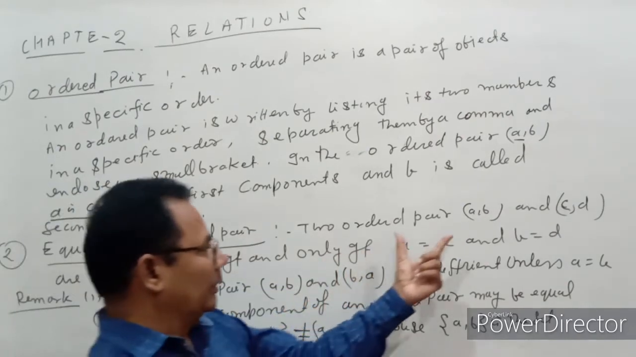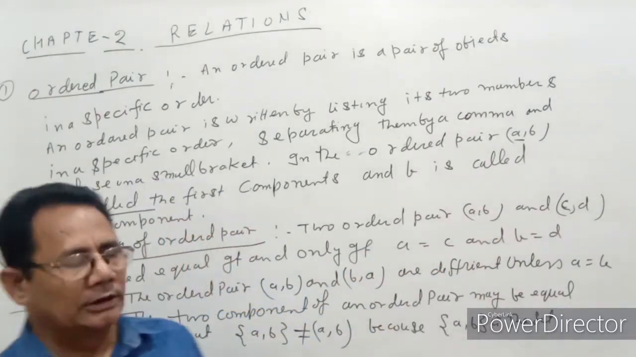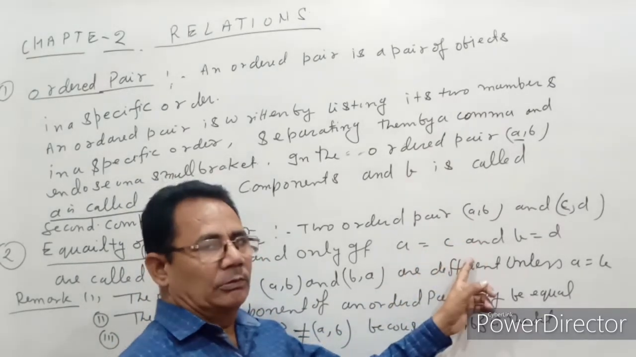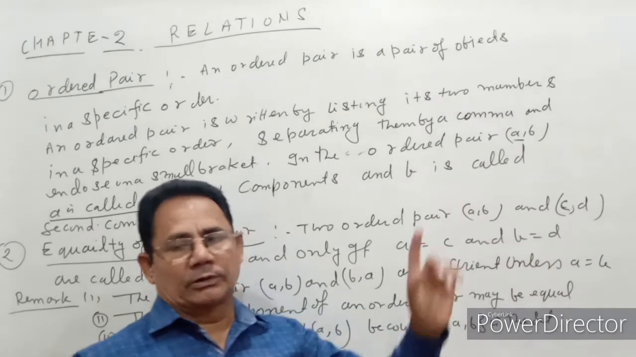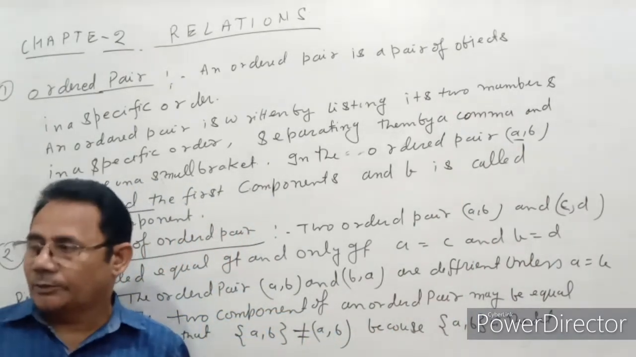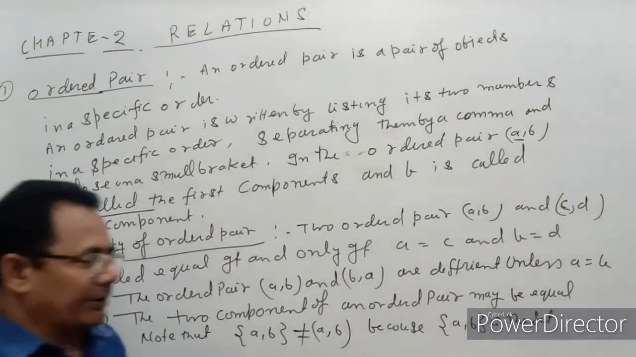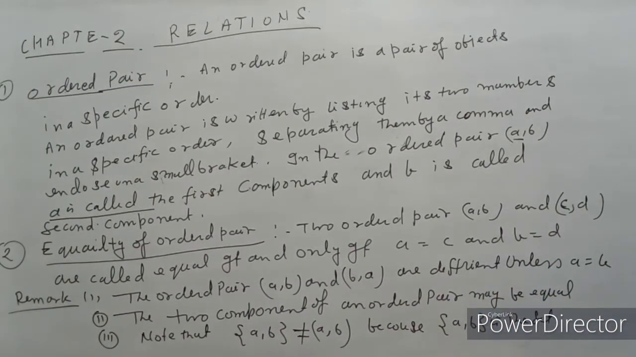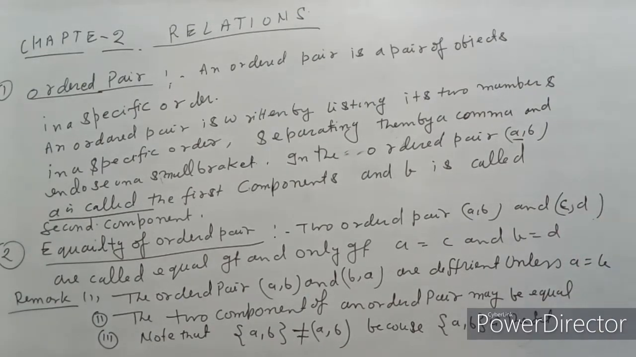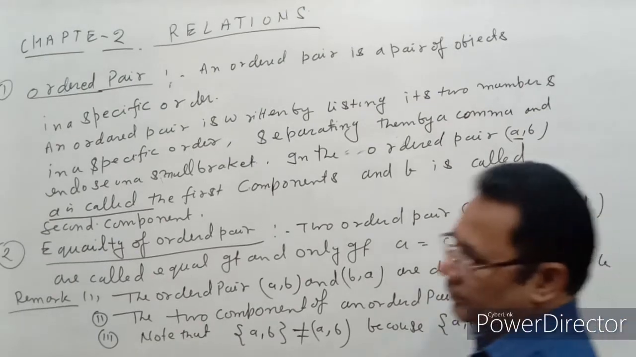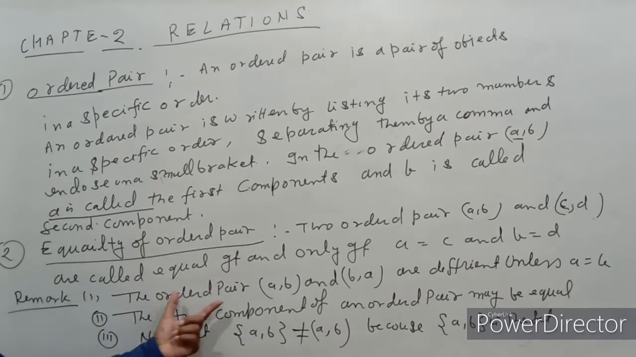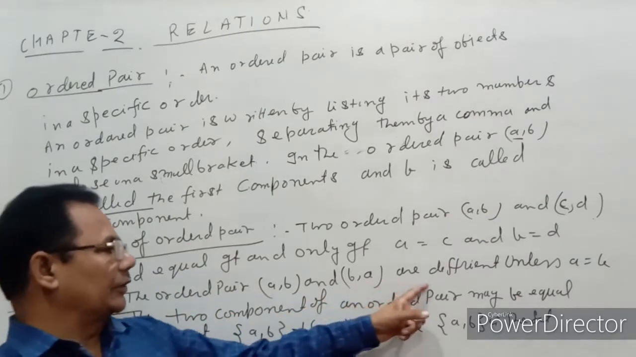That is, if two ordered pairs are equal, then the first component is equal to the first and the second component is equal to the second. And if the first component is equal to the first of the second ordered pair and the second component of the first is equal to the second component of the second, then we say both ordered pairs are equal. Now, as a remark, we observe the ordered pairs (A, B) and (B, A) are different.